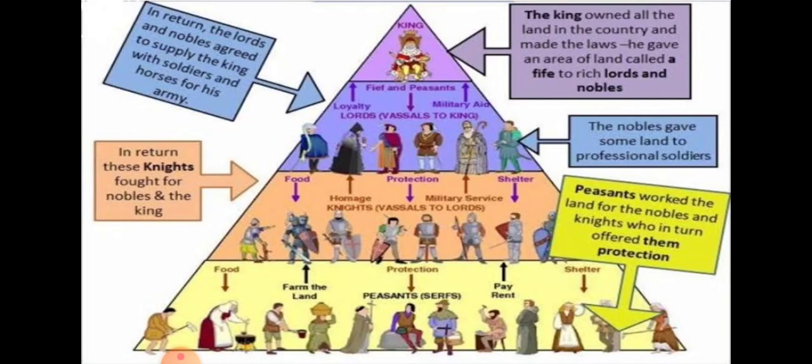In return, lords and nobles agreed to supply the king with soldiers and horses for his army. Now, here you also have to understand what the king did. The king provided land to the lords and the nobles. So when the king provides land to these people, what will the nobles do? They will also provide something to the ruler, because they had got a gift from the ruler. So they have to provide a return gift to the king by providing soldiers and horses for his army.